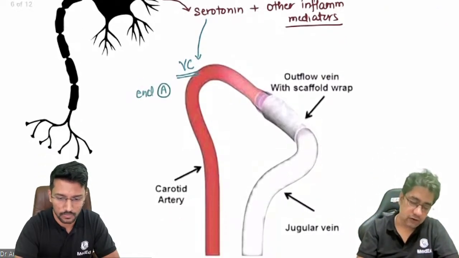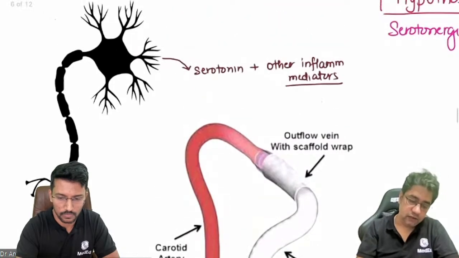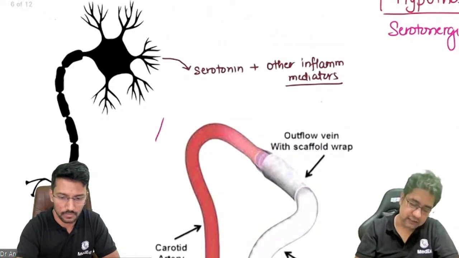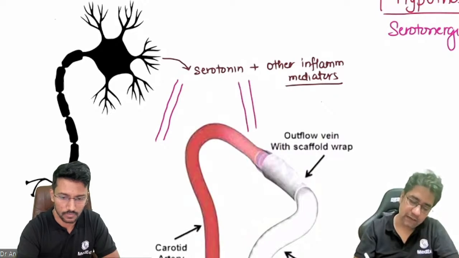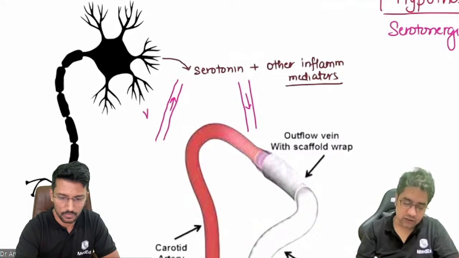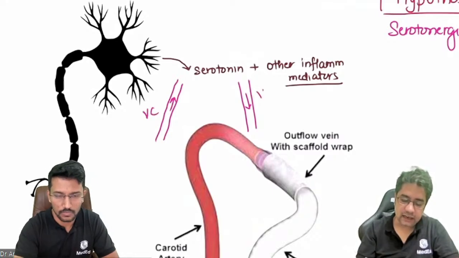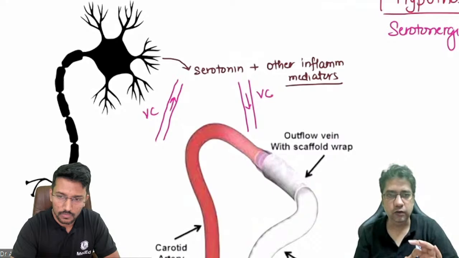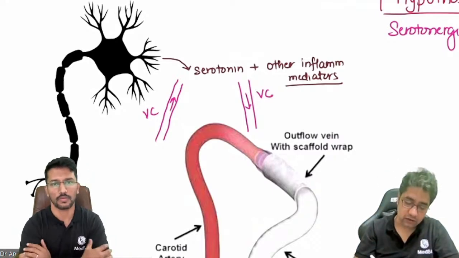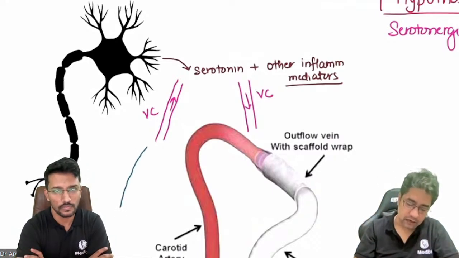Similarly, I'll draw a beautiful diagram for you to make you understand better. Suppose this is an artery which is coming, and this is a vein which is going back from a neuron. Now what happens? There is vasoconstriction of this artery and vein because of serotonin. Now what will happen? Because of this, the blood which is coming through this artery will be diverted towards a vein.